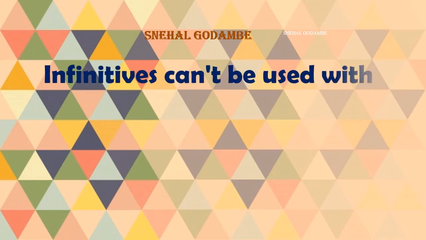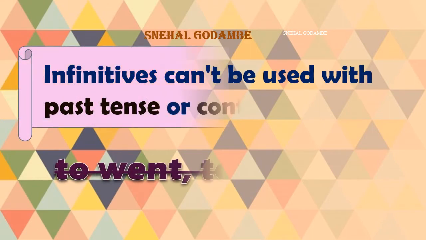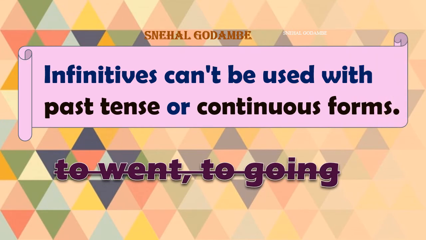Infinitive can't be used with past tense or continuous forms. See, this is a very important rule. I'm going to introduce many rules about these infinitive verb forms, how and when to use them. So, infinitive can't be used with past tense or continuous forms. To went. We have seen that it doesn't change whether you change its tense, its person or its number.